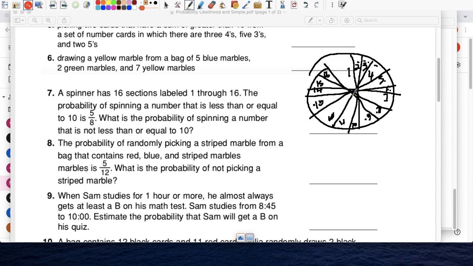So you don't want a number that is less than 10. So you want a number that is greater than 10. So greater than 10 would be 11, 12, 13, 14, 15, 16. So you have 6 chances of that happening, 6 out of a total of 16. Okay, so 6 out of 16, it's not 50-50, but it's a little bit less than that. So this would be unlikely.